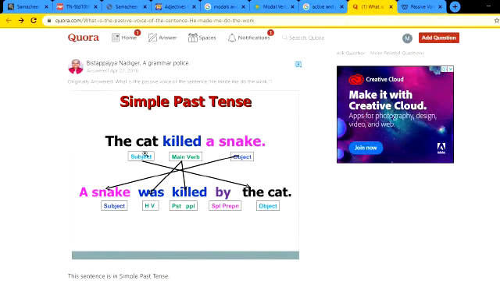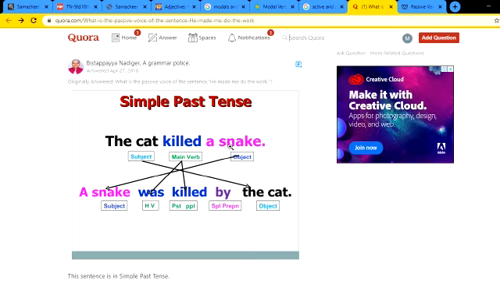Another example, the cat killed a snake. It's in past tense, killed. The cat is the subject, killed is the main verb, object is the snake. So how will I change that to passive? There are a few rules that you need to see. First of all, in passive voice, the object takes the place of the subject.